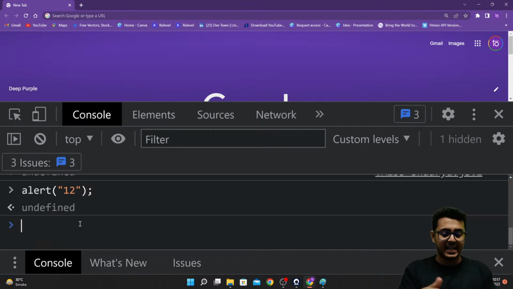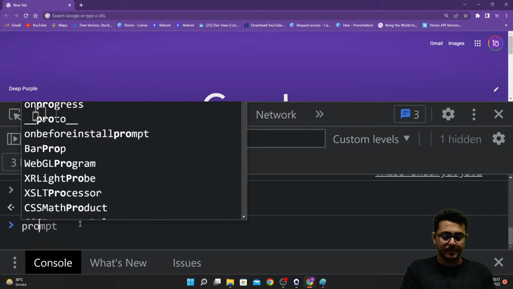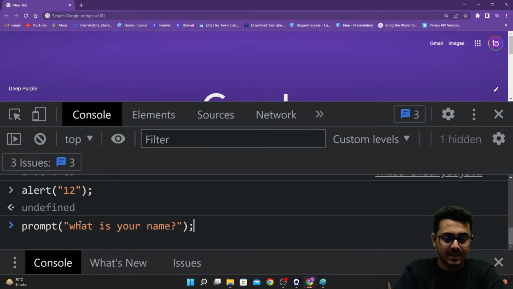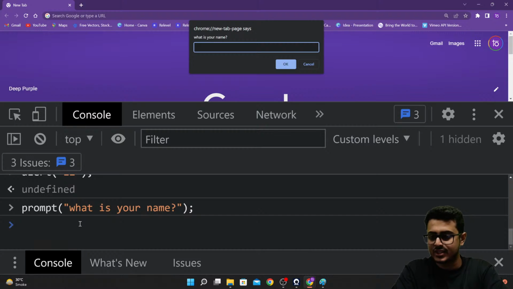The same thing applies when we are using prompt. Whenever you are using prompt, what is your name? As soon as we press enter, we get the prompt asking what is your name. I'm writing my name as Shaurya right over here. So we have got the prompt, our code is currently running, and now the user is giving his input.